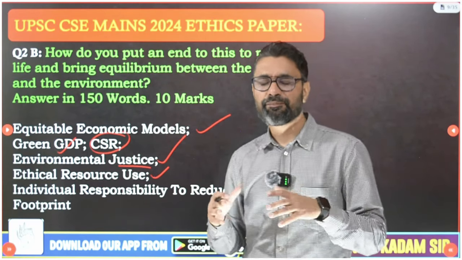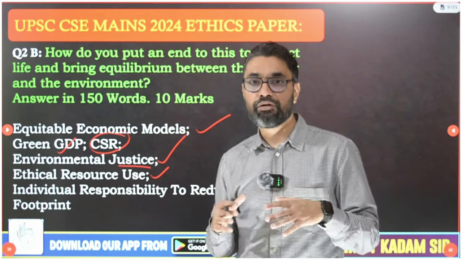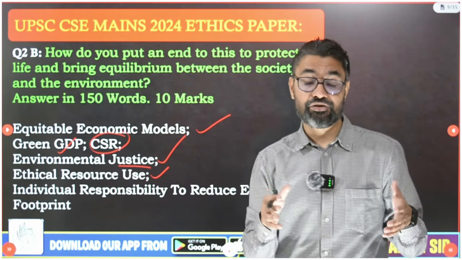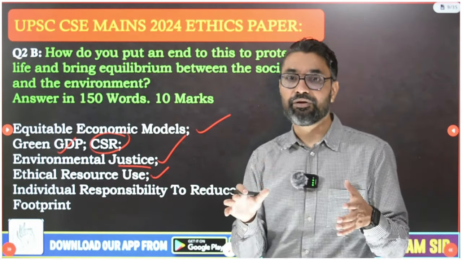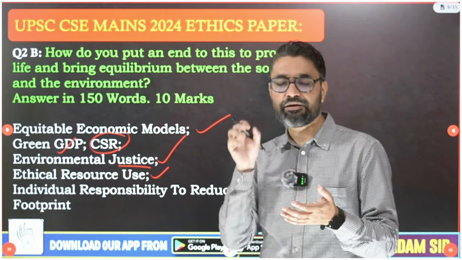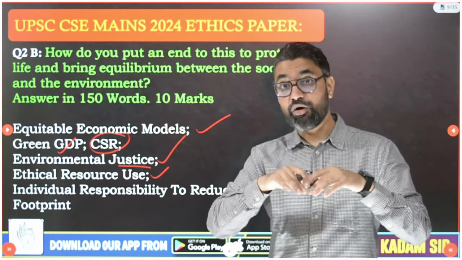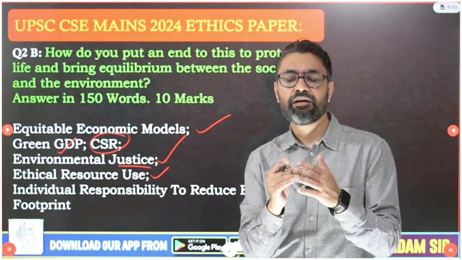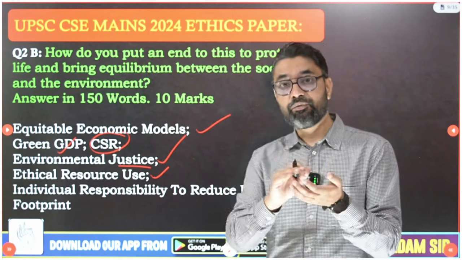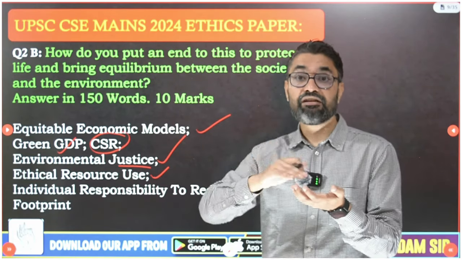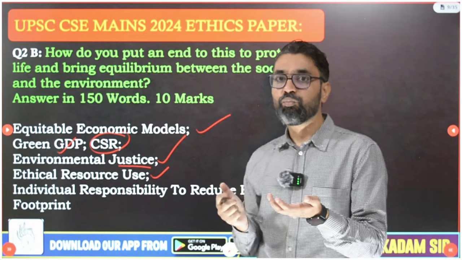So we need to teach our youngsters from childhood how they can use these environmental resources in a sustainable way. Take from the environment only what you can add back to. Don't exploit nature beyond a level; use nature to a level where nature can reproduce and regenerate itself, not more than that.